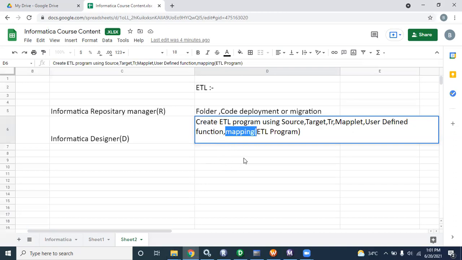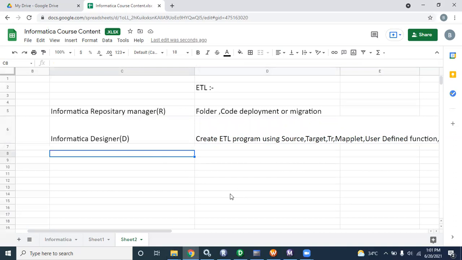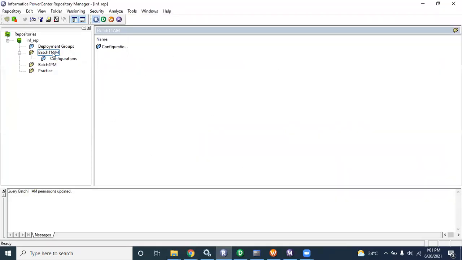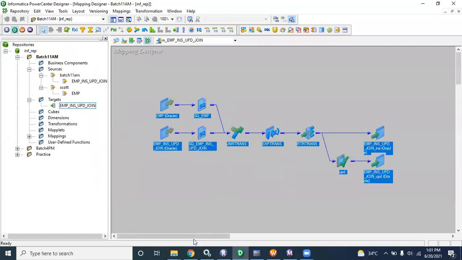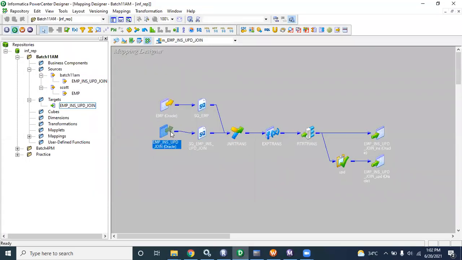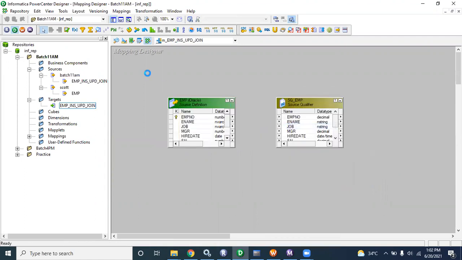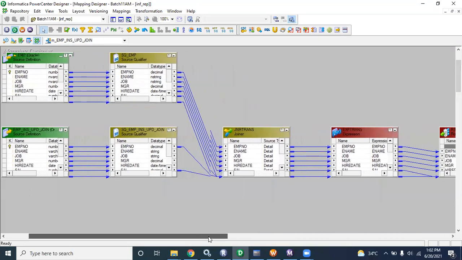Yesterday I think you already discussed this, but I am discussing the same thing again. This is all about R, where we can create only folders. This is all about D, where we can create a program. Program means ETL program. Here you can see the EMP source, this is the target, and all those small icons, or when I say arrange all, you can see them in tabular format, right?